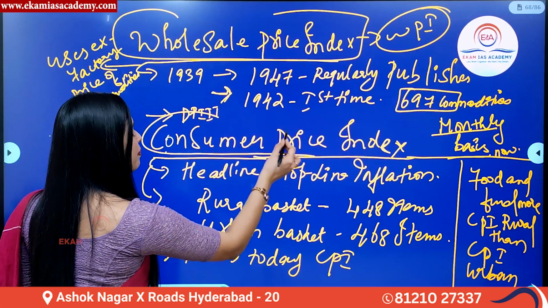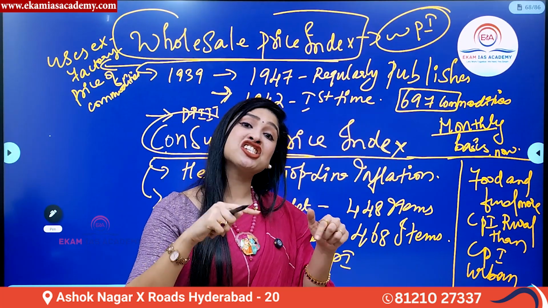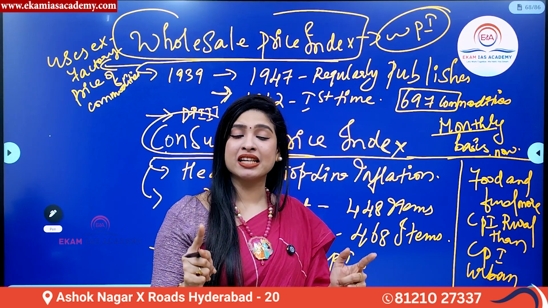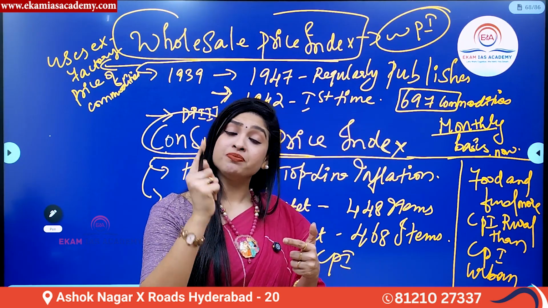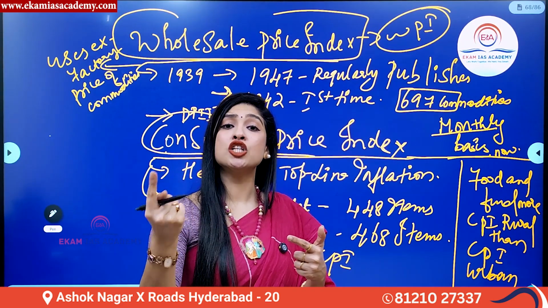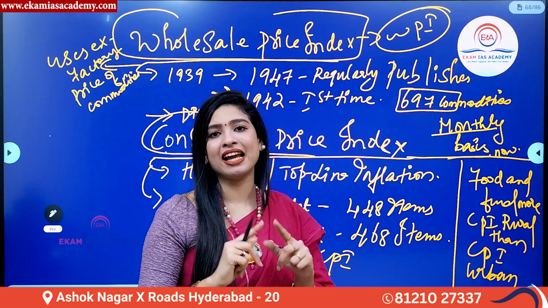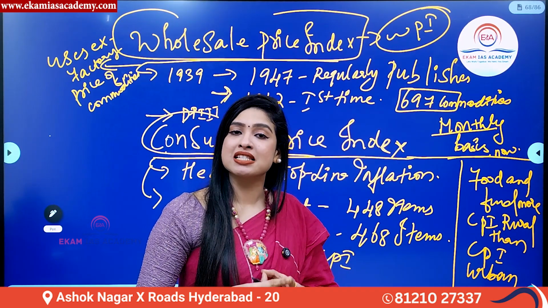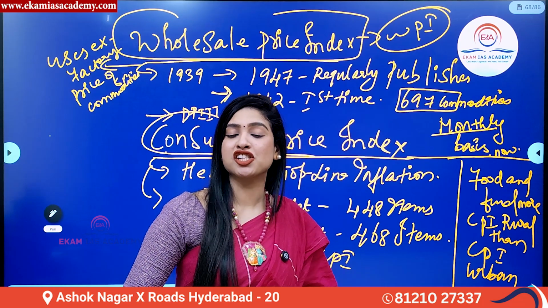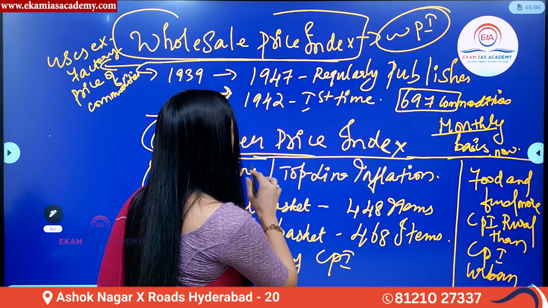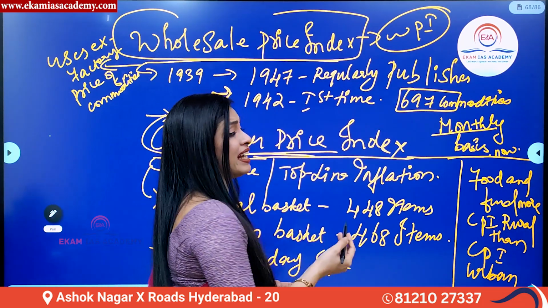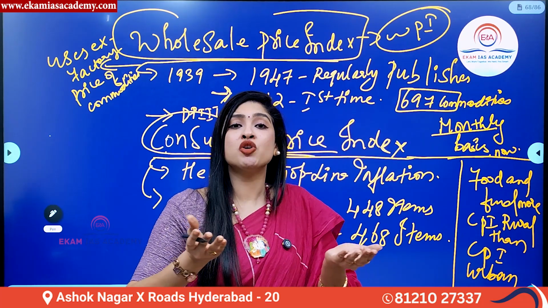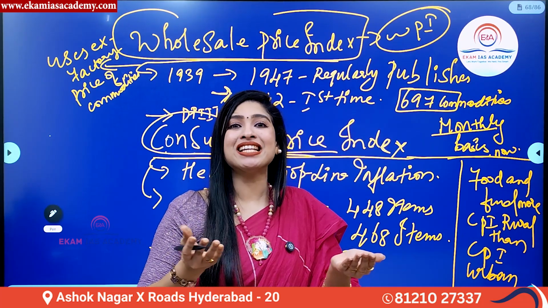Now, having said that, what is CPI? CPI is consumer price index. Here, inflation is calculated, or let's say CPI takes into consideration the value of not only goods but also services while calculating inflation. So both goods and services are taken into consideration while you measure inflation using CPI or consumer price index. And using CPI, the calculation is done on a consumer level, or let's say on a retail level.